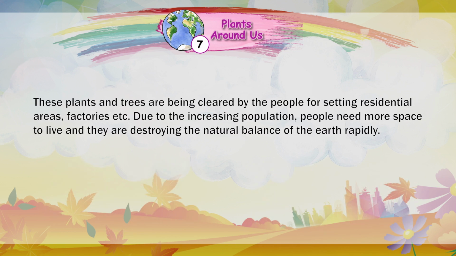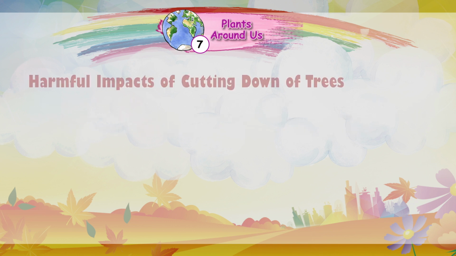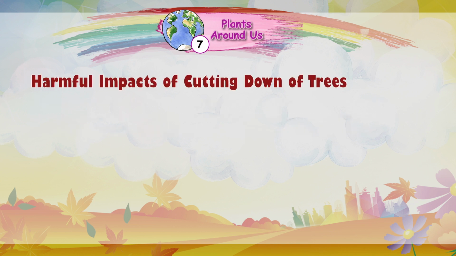These plants and trees are being cleared by the people for setting residential areas, factories, etc. Due to the increasing population, people need more space to live, and they are destroying the natural balance of the earth rapidly. Harmful impacts of cutting down of trees.